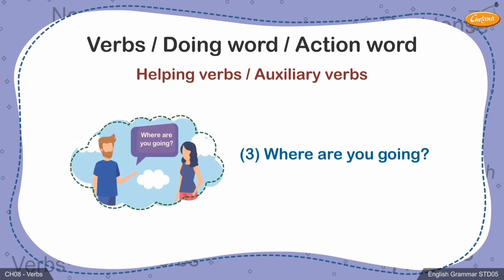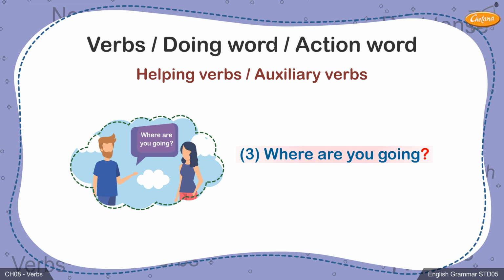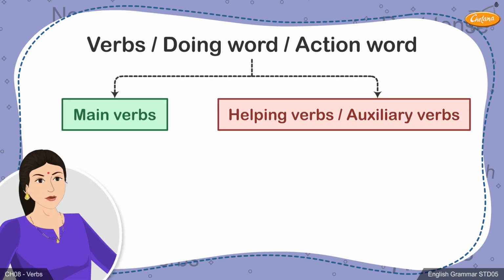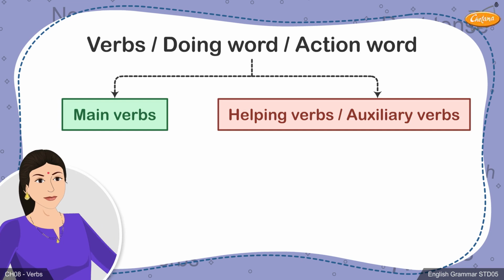3. Where are you going? The third example we have is a question, which is also called an interrogative sentence. As you will be able to spot, the verb in this sentence is are going, where are is the auxiliary or helping verb and going is the main verb. Now that you have understood this concept, let's understand a little more about auxiliary verbs.